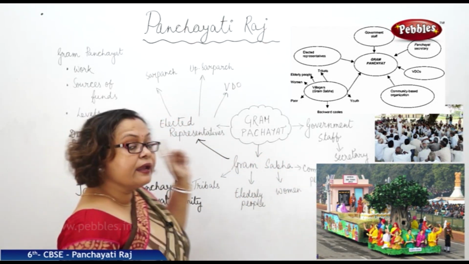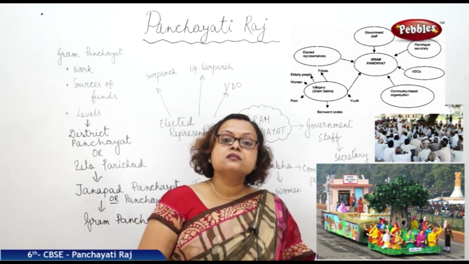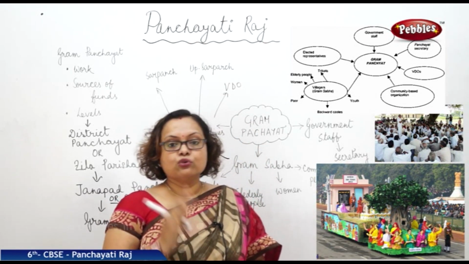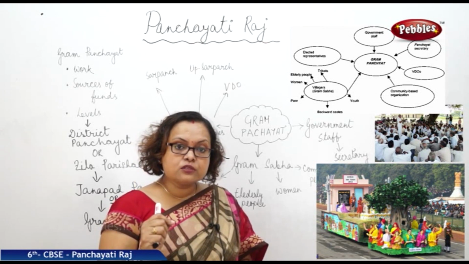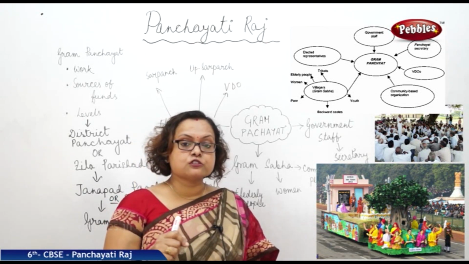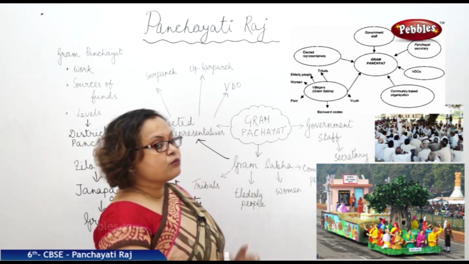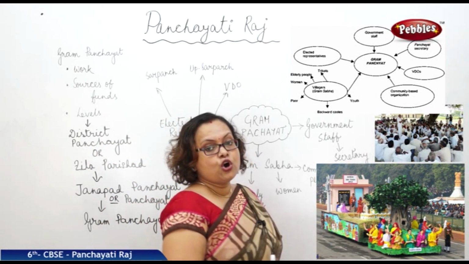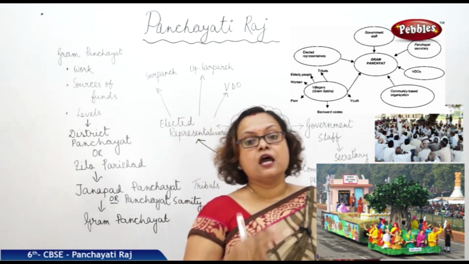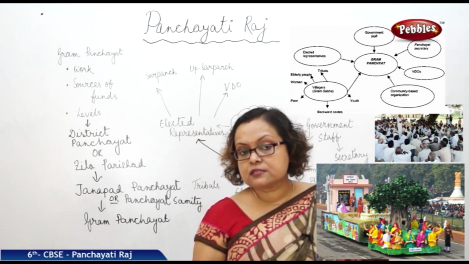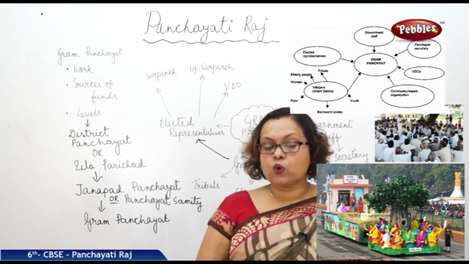The head of the team is called Sarpanch, or Mukhiya, who has overall responsibility for Gram Panchayat. The next one is the Upa Sarpanch, that is Deputy Sarpanch, who is helping the Sarpanch to conduct his work.